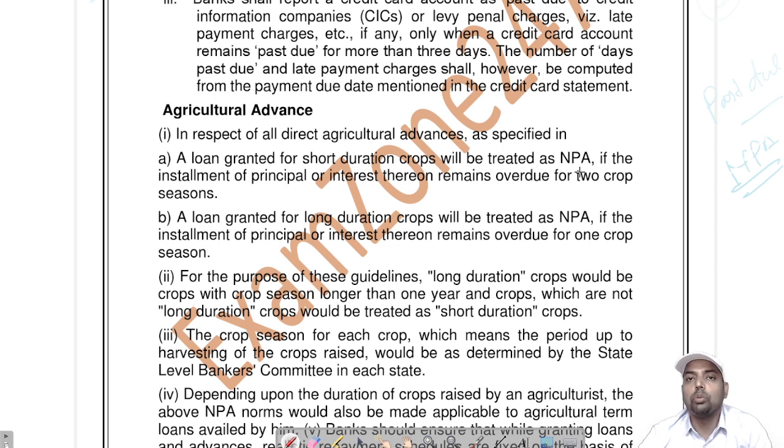You need to go through the priority sector lending guidelines; the video has already been shared on the channel and is available there. For short duration crops, as I already said, if it is overdue for more than 2 crop seasons, then it is NPA, and for long duration crops, if it is 1 crop season.